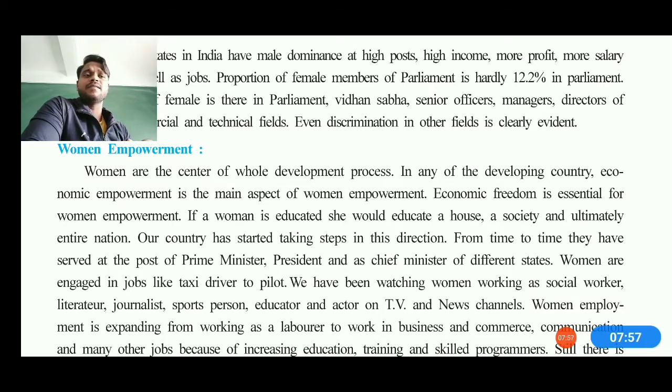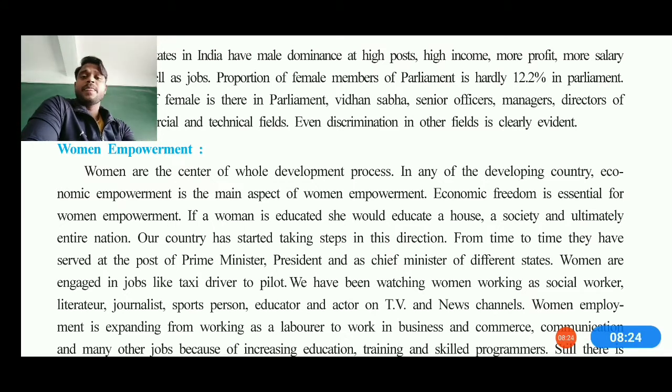In any developing country, economic empowerment is the main aspect of women empowerment. Economic freedom is essential for women empowerment. That's how we can say, if a woman is educated, she would educate a whole house. A woman must be employed, she must be educated, she must be holding her entire house and controlling it also. So that's how we can say our country has started taking steps in the direction of women empowerment